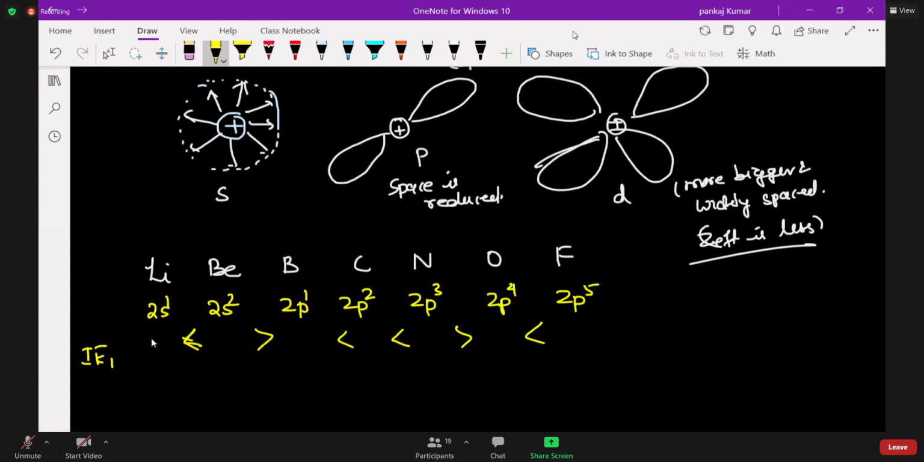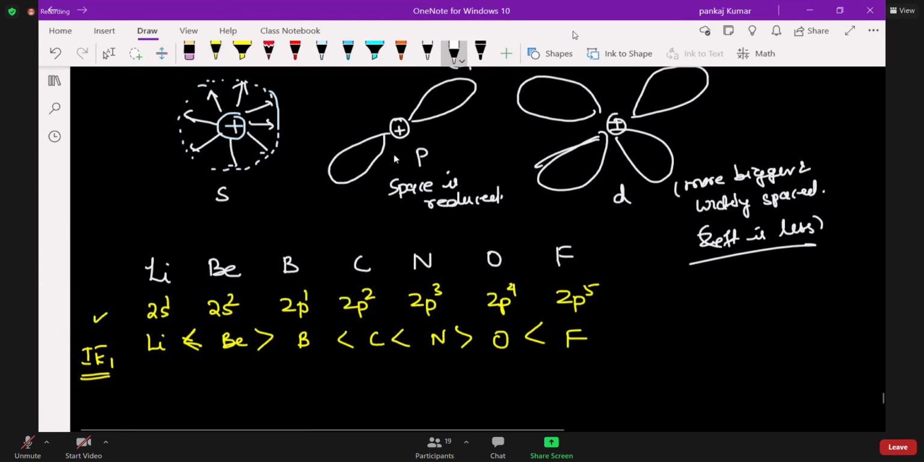Can you write here? Yes or no? If you take the first I1, this is the answer, correct? This answer means you are removing an electron from the first one. So it will be the lowest one. But in this case, it is half filled. Due to half filled, its energy is more than even boron.